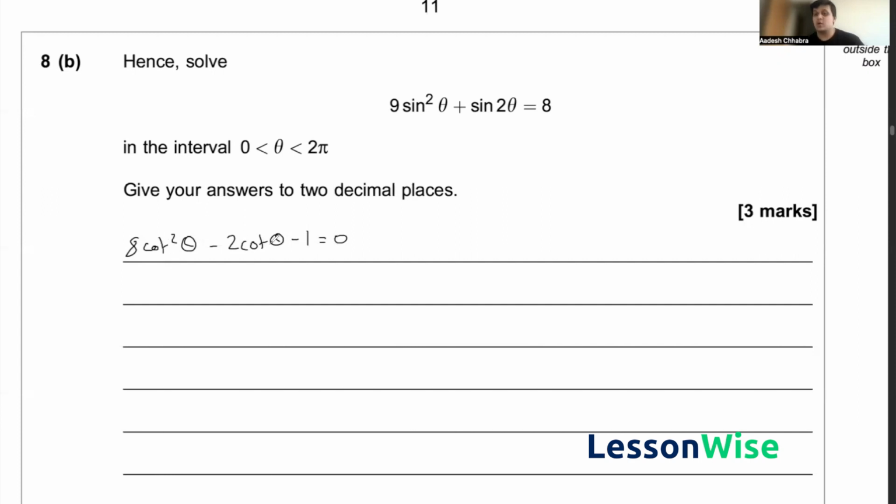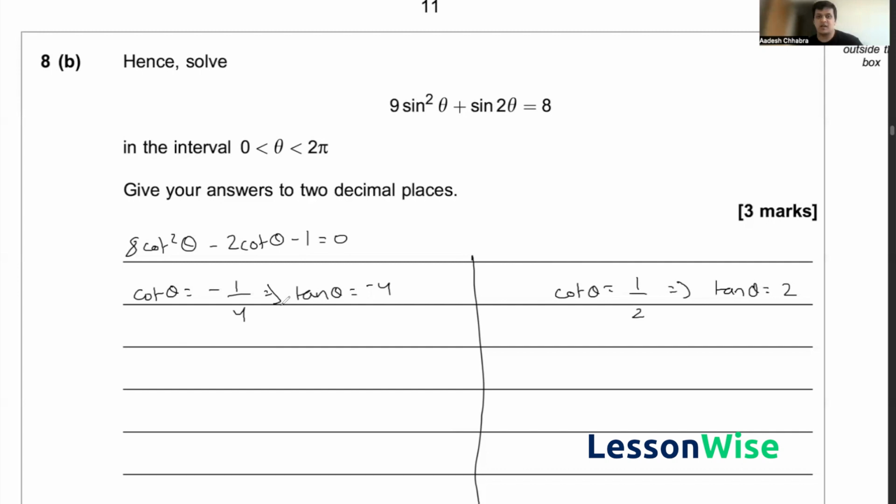And this obviously is a quadratic equation in terms of cot. So if you solve this using a calculator, you will find that cot theta is either equal to minus 1 upon 4, or cot theta is equal to a half. And this obviously does mean that tan theta would thus be equal to minus 4. And for here, it would mean that tan theta would be equal to 2. So we've got two sets of tan theta answers here, and we can go ahead and just use our tan inverse to help find our answers.